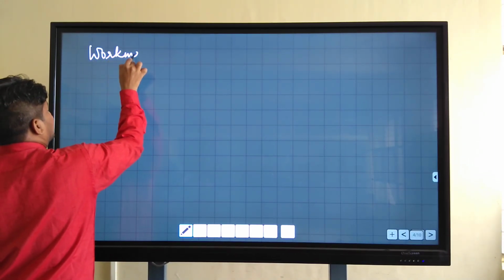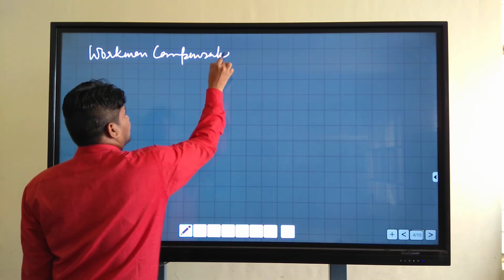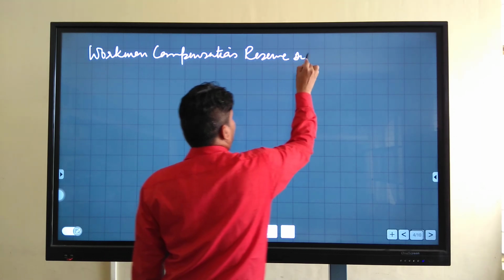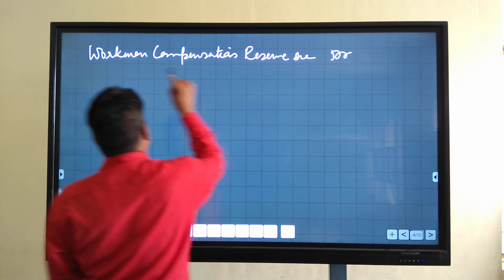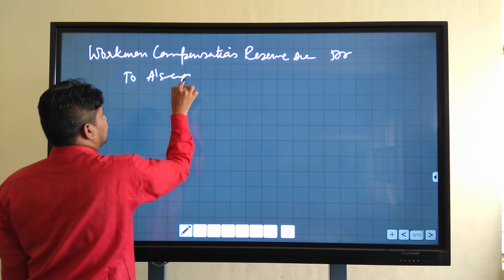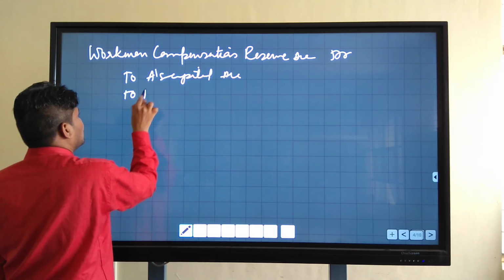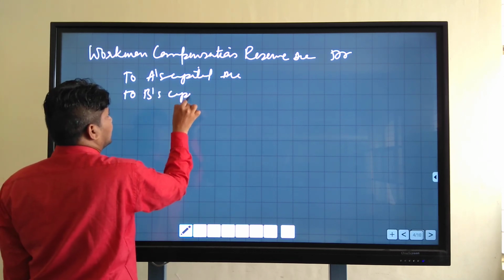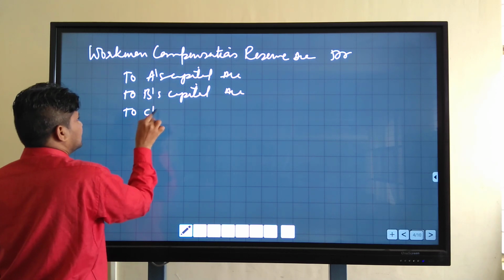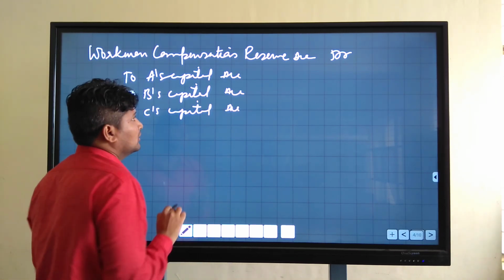Workman compensation reserve account debit to all partners, means A capital account, B capital account, C capital account.